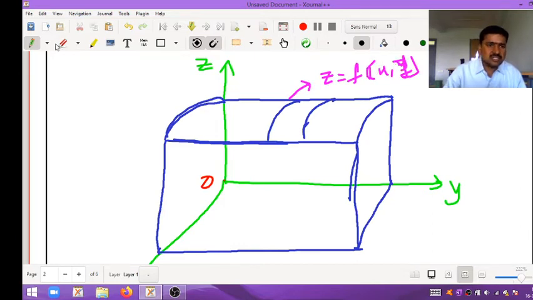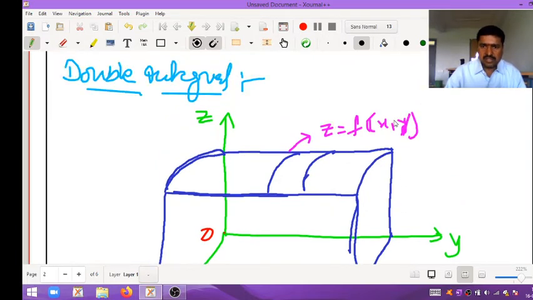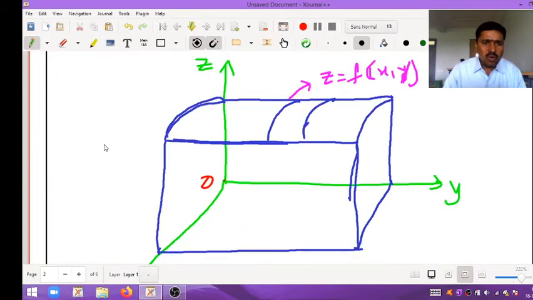So this is f of x comma y, this curved surface. Now I want to see from this side.